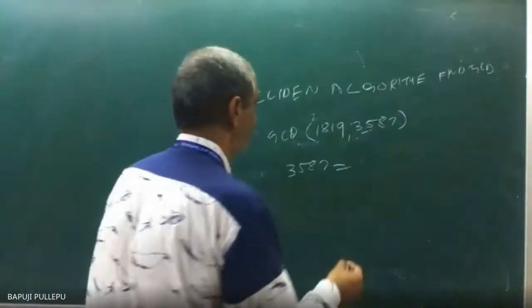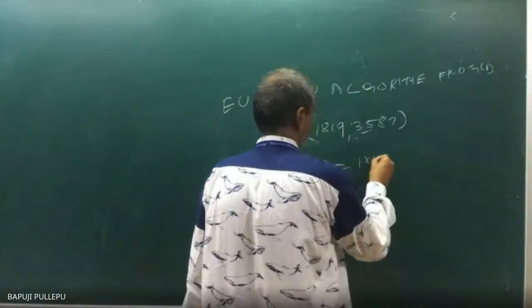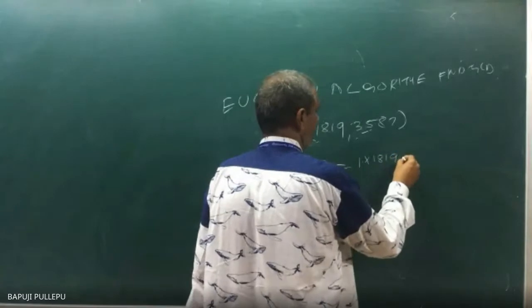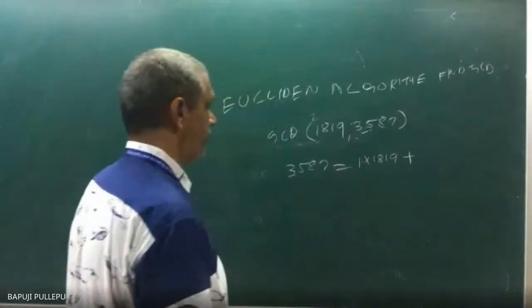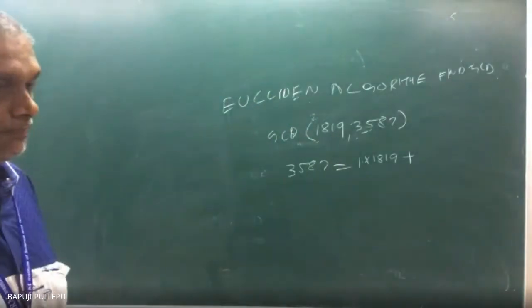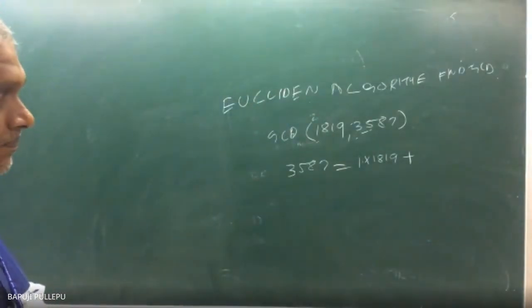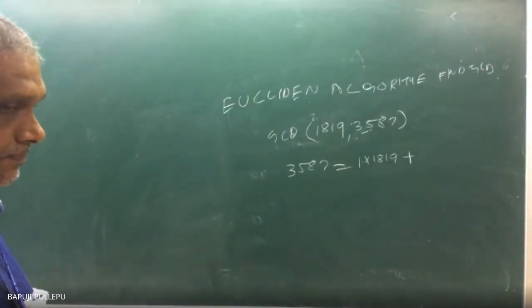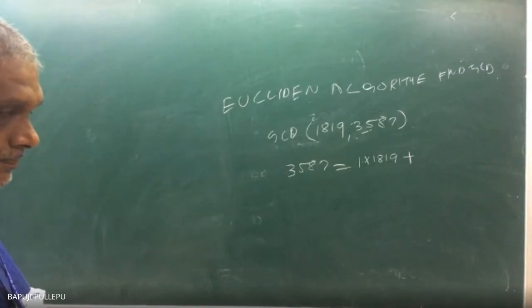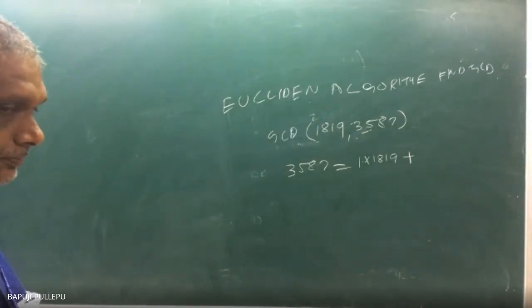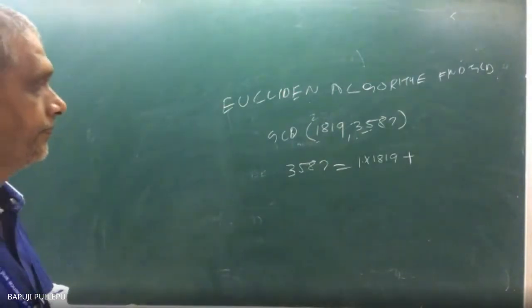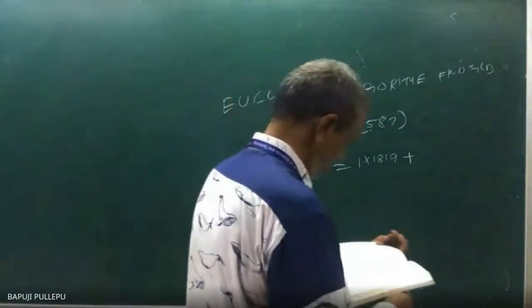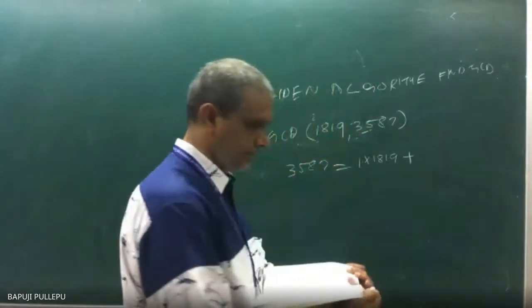So 1 into 1819 plus what will you get? Tell me. The balance, sir. What is the balance? Subtract.